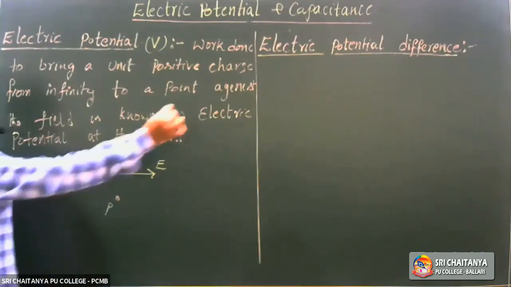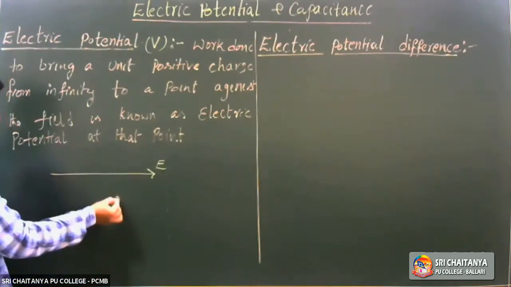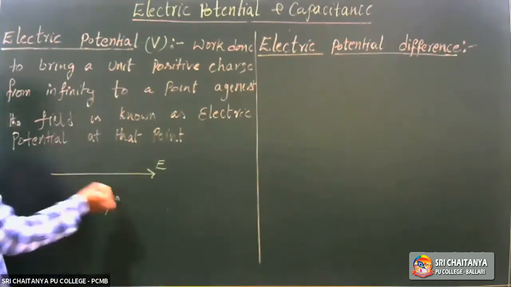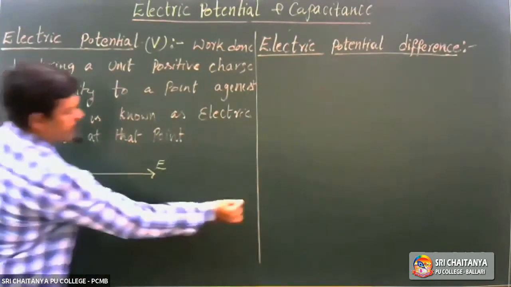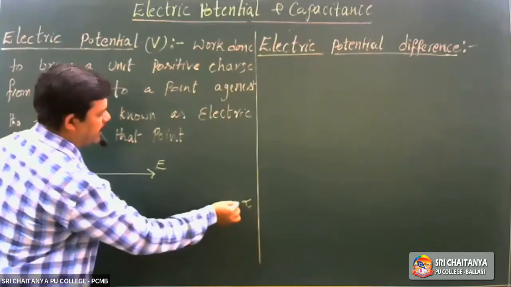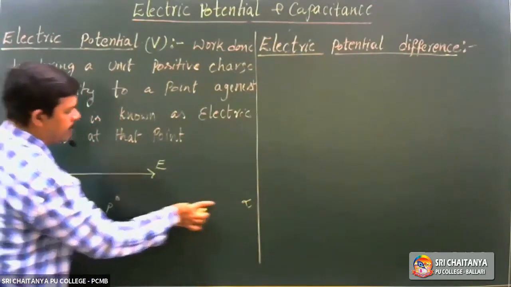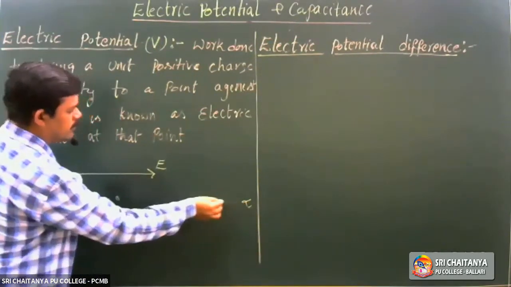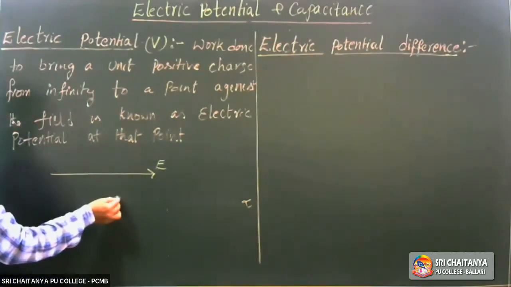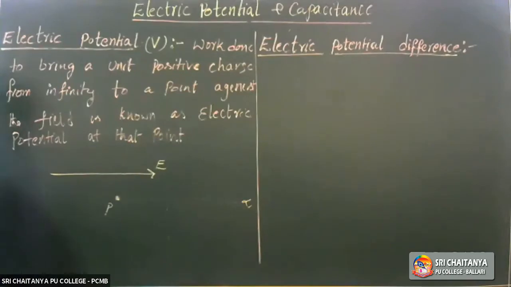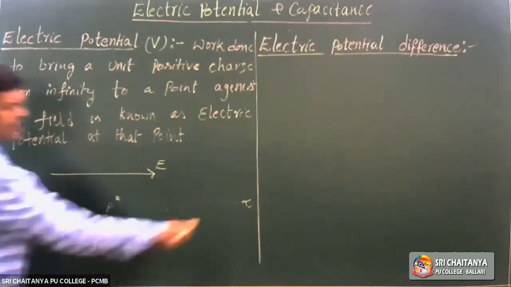We have to bring a unit positive charge to this point. From where? From infinity. Let somewhere be infinity. To this point P, in any direction.